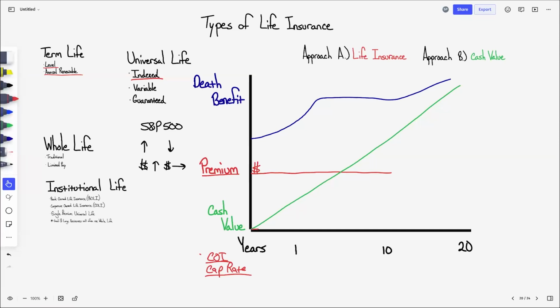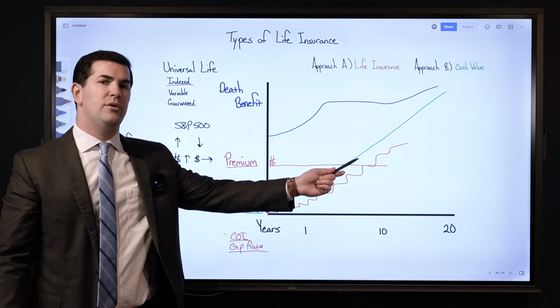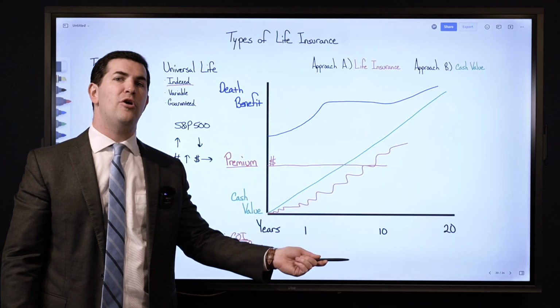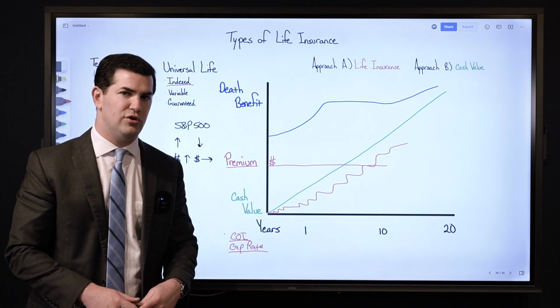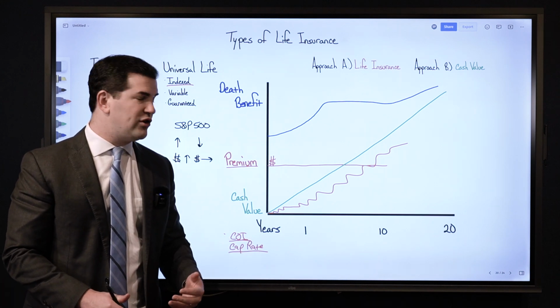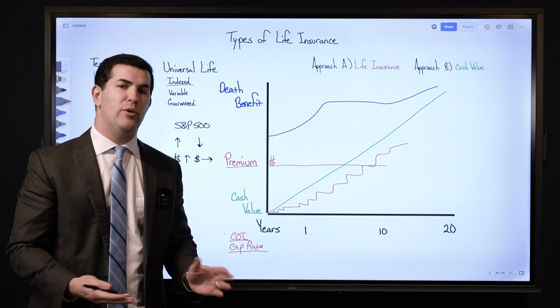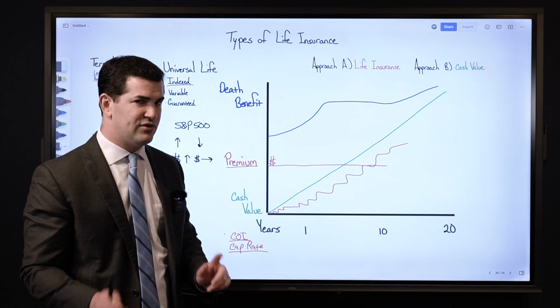So it starts out very low, but as we get older, it gets more and more expensive. So if the policy performs, the cash value growth is supposed to always easily outpace the cost of insurance. Again, this is with an indexed universal life insurance policy. And illustrations will almost always display that when I look at the non-guaranteed side of things.